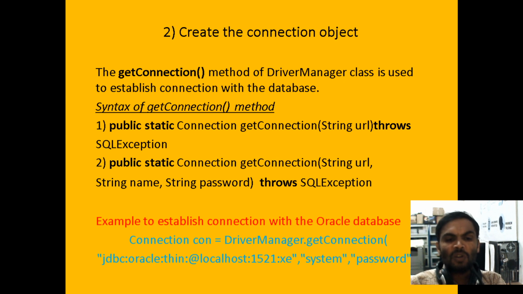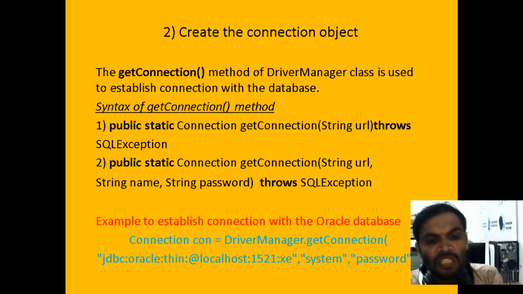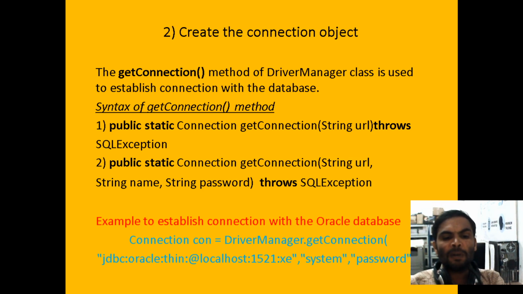If you want to call this getConnection method, we call it with the help of DriverManager.getConnection. getConnection is available under the DriverManager class. It is a static method, and static methods are called with the class name dot method name.